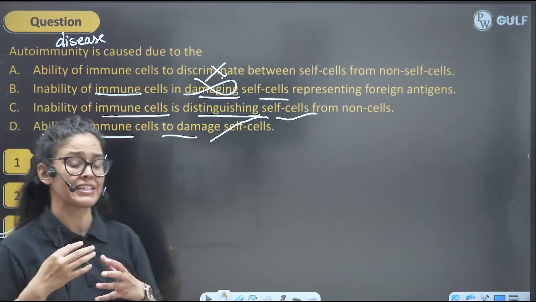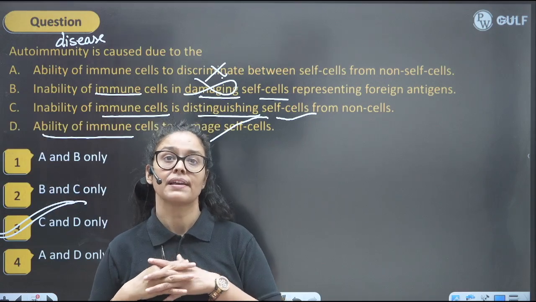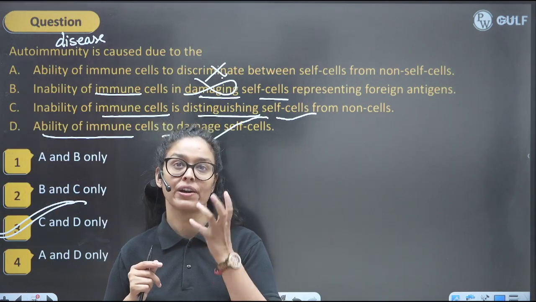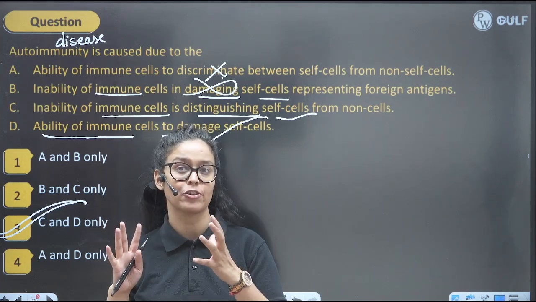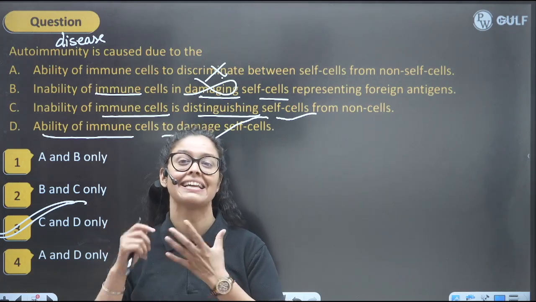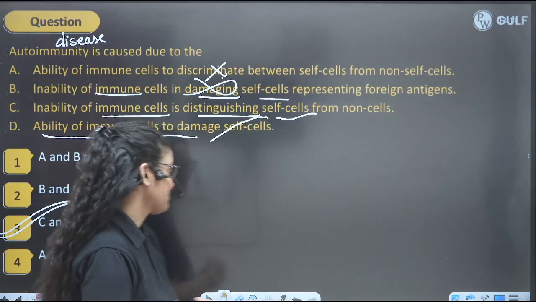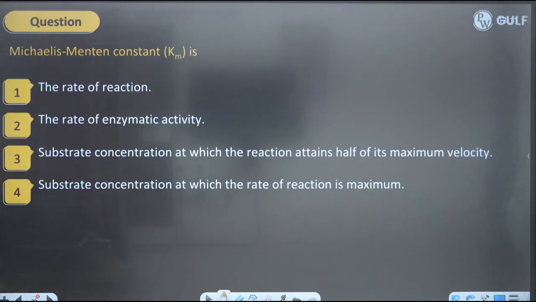So autoimmune disorders are those in which our body is not able to discriminate between self and non-self, and that's why it starts killing its own cells. And an example is Alzheimer's disease.